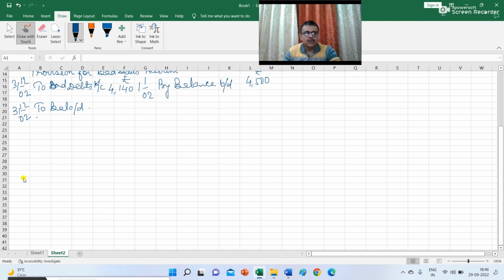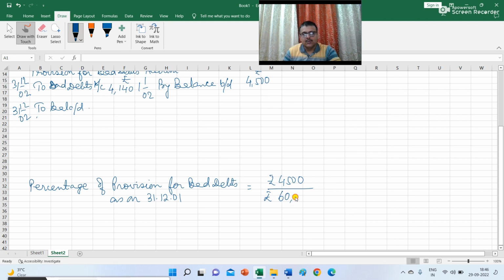Percentage of provision for bad debts as on 31st December 2001: this is rupees 4,500, the opening balance of provision for bad debt, and the amount of sundry debtors was 60,000.